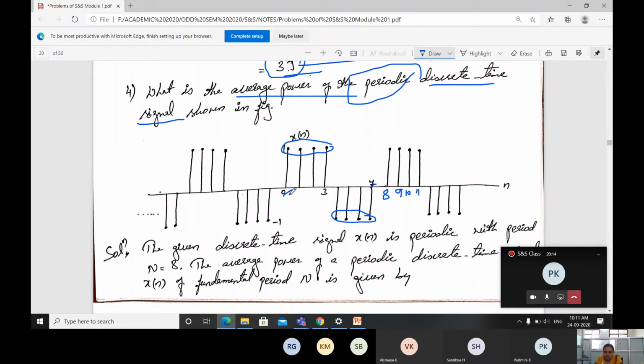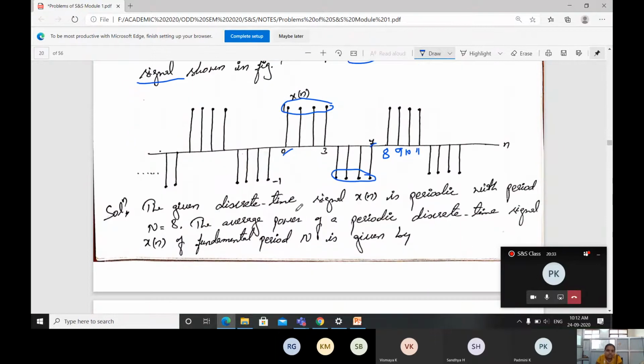Means the period of a given sample, that is discrete time signal, what is the period I can take here? It is going to be taken as 0 to 7. 0 to 7 means what is the total? It's going to be taken as 8 only. That's what is written here. The given discrete time signal x of n is periodic with period capital N equals 8.